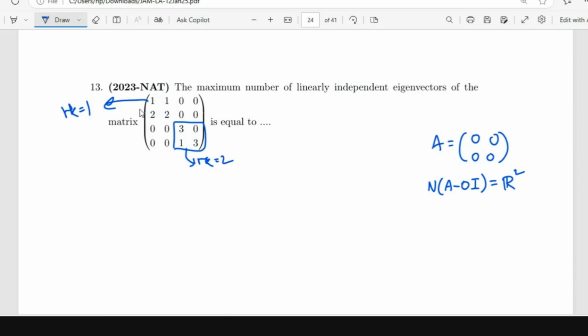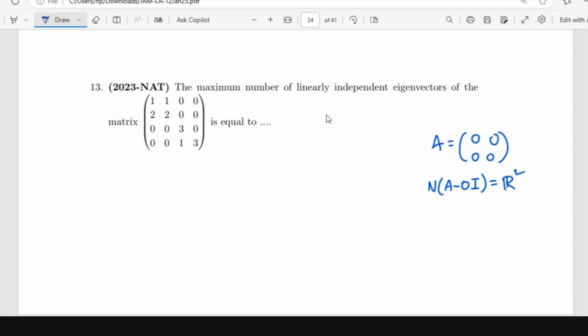My bad, it was wrong. Rank is the number of linearly independent columns of the matrix. Sorry, my bad. So here they're asking for the maximum number of linearly independent eigenvectors. Right. Okay.